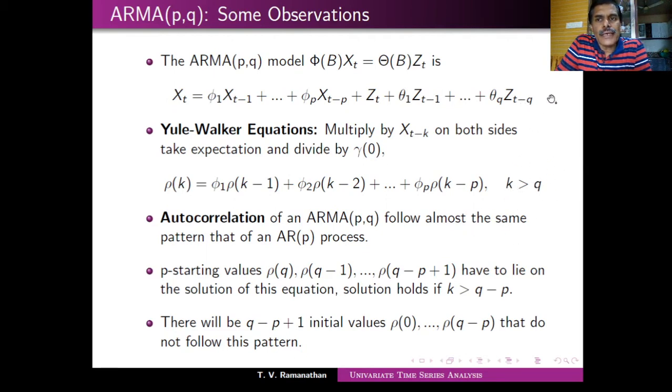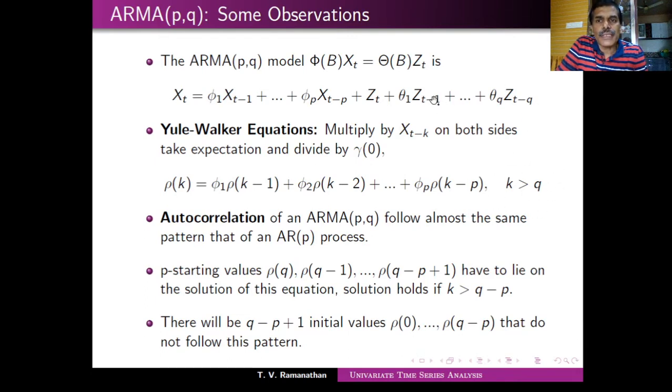If I do that, you will have a smaller order of x than the order of z, so the expectation is going to be 0. In such a case, if you divide by gamma_0, this leads to an equation: rho_k, because you multiplied by x_t and x_{t-k} and divided by gamma_0, equals phi_1 rho_{k-1} plus etc. phi_p rho_{k-p}, and the rest of them are 0 subject to this condition.